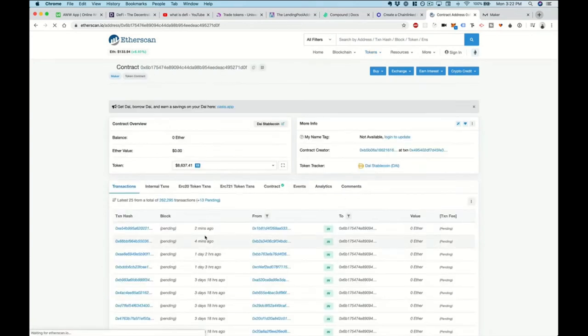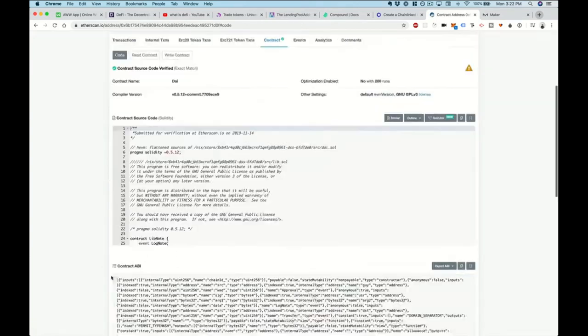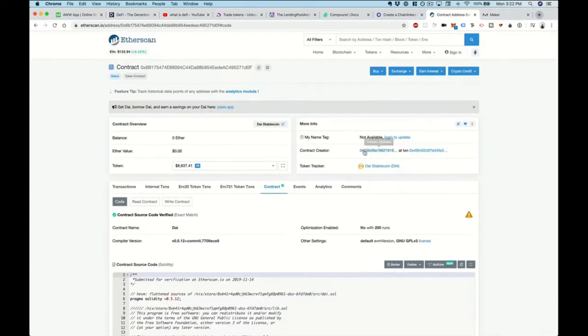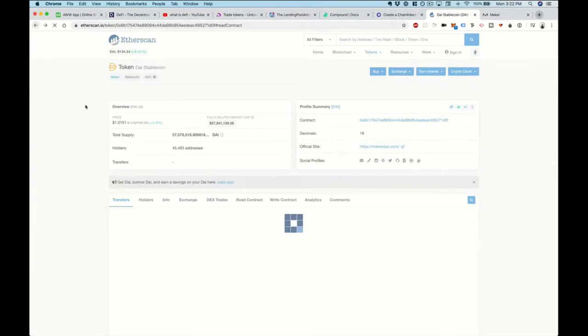So I'll show you that here. You can go to the contract and let's see here. Just click on the contract checkbox again, and here's the ABI. You can basically just copy this and then copy the address here. Let's see. Here's the address right here. Oh, sorry. Let me find it. Go back. Here it is. Here's the address right here.